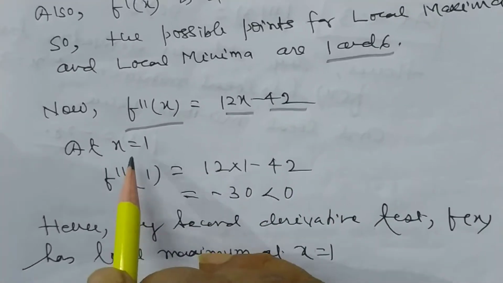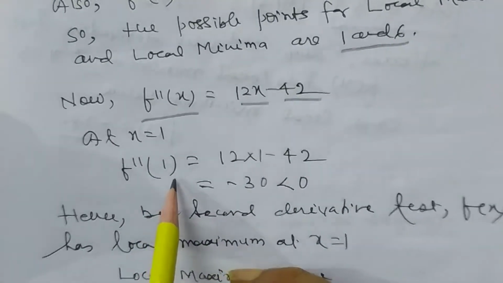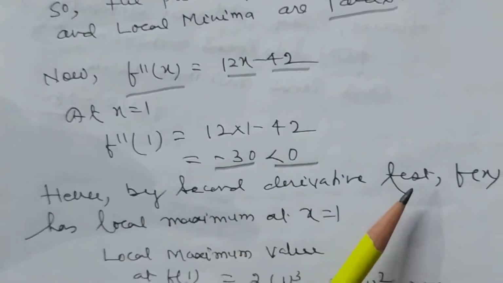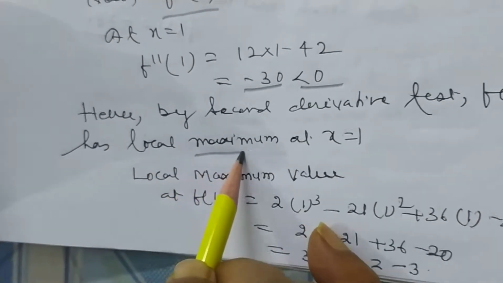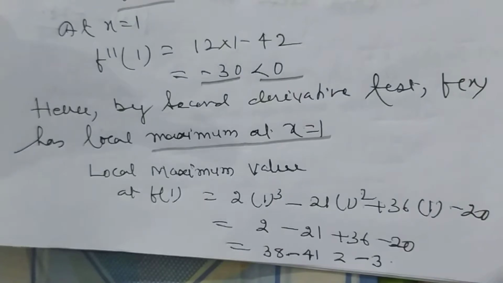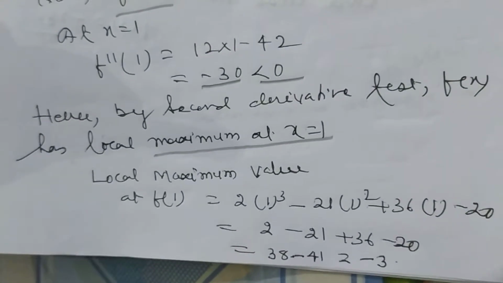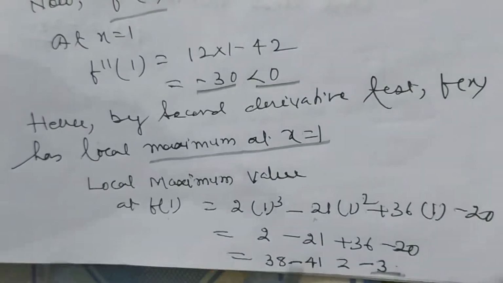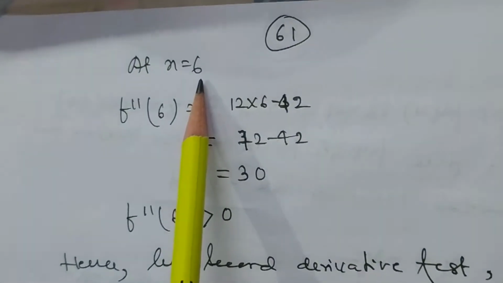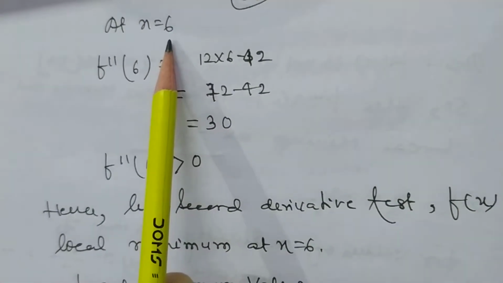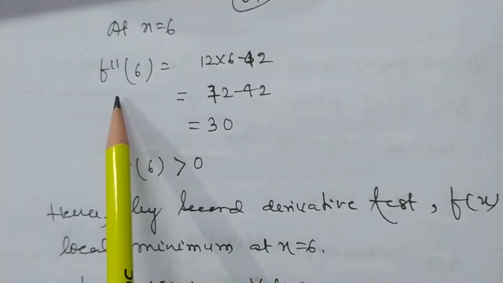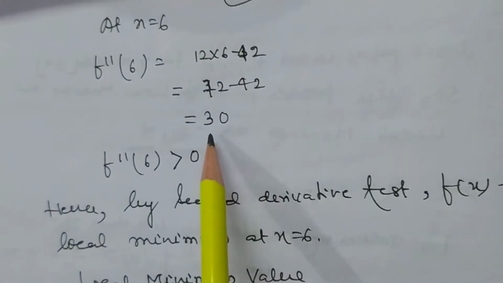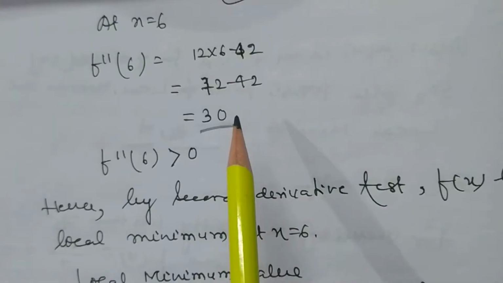At x equal to 1, f double dash at the point 1 is equal to minus 30, that is less than 0. So by second order derivative test, f x has a local maximum at x equal to 1. For the local maximum value, we put f of 1 in the original function and it will be minus 3. So now my dear student, we want to check the maximum and minimum value at the point x equal to 6. Now the value of f double dash 6 is equal to 12 into 6 minus 42, that is 72 minus 42, that is 30.